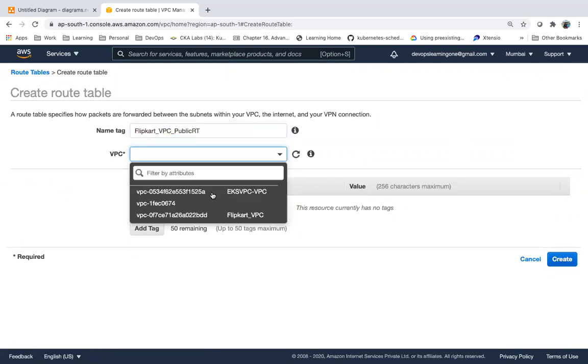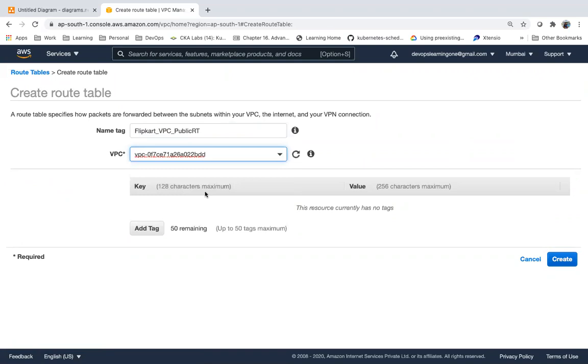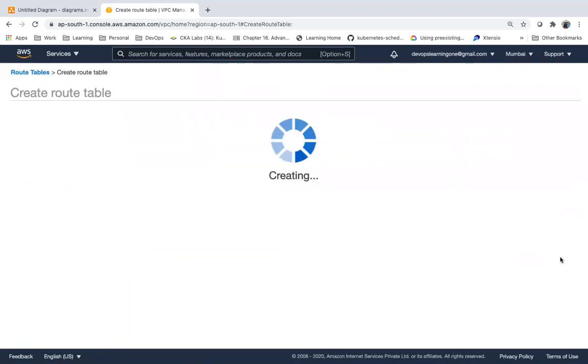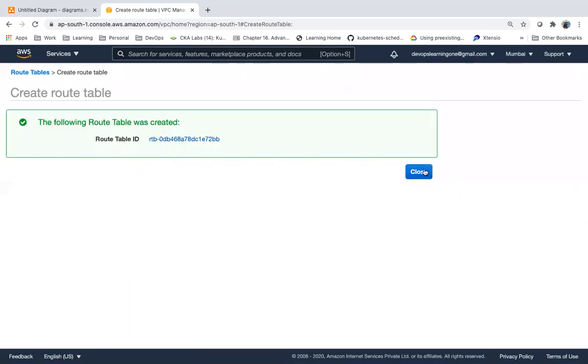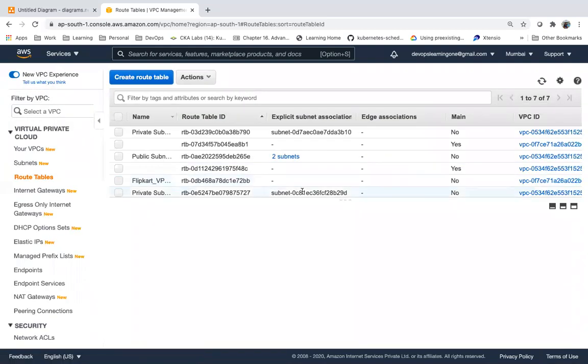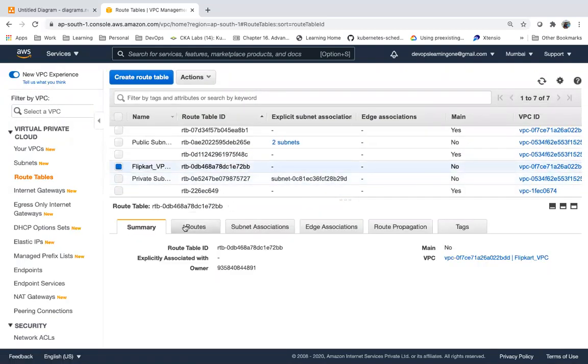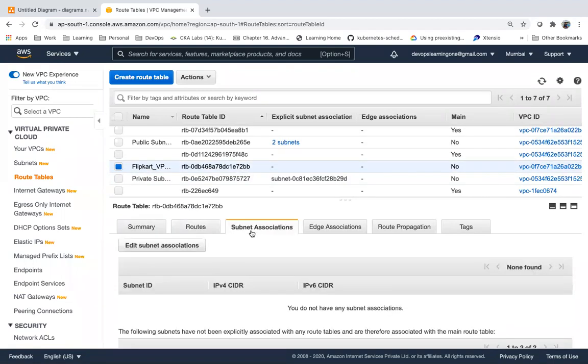For this VPC, I want to create a route table. I just created a route table. Now here, I need to define the route and I need to associate my subnet.